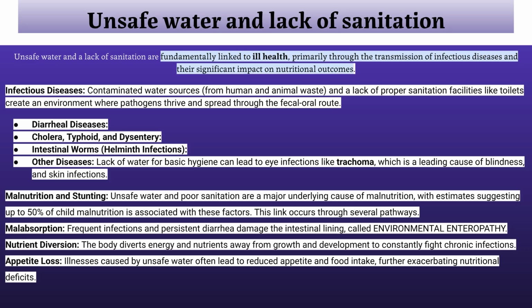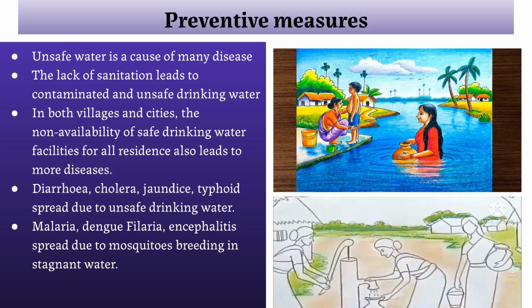Unsafe water and lack of sanitation are linked to ill health through infectious diseases like diarrhea, cholera, and typhoid. They are also a major underlying cause of malnutrition and stunting in children. Stagnant water facilitates the spread of malaria, dengue, and filaria.